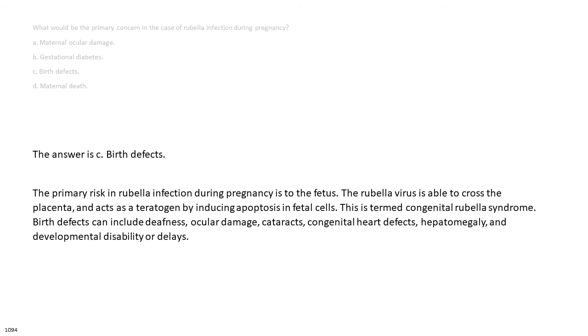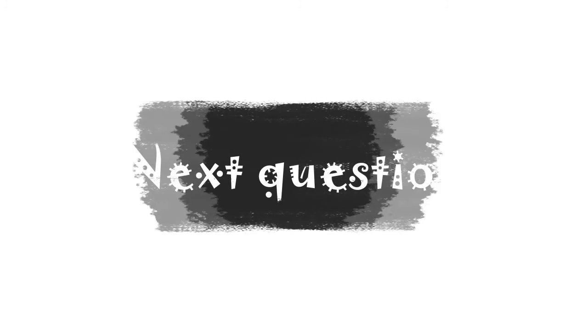The primary risk in rubella infection during pregnancy is to the fetus. The rubella virus is able to cross the placenta, and acts as a teratogen by inducing apoptosis in fetal cells. This is termed congenital rubella syndrome. Birth defects can include deafness, ocular damage, cataracts, congenital heart defects, hepatomegaly, and developmental disability or delays.